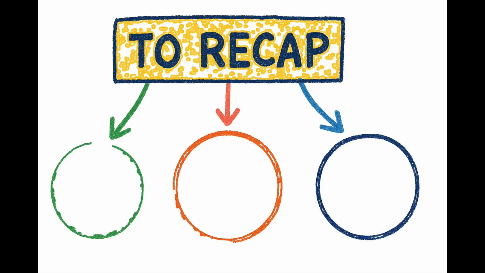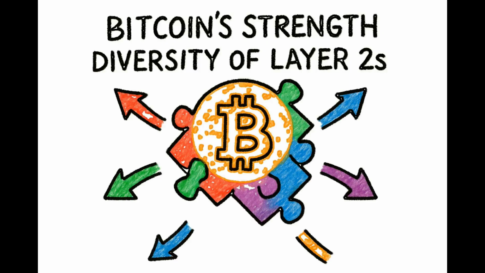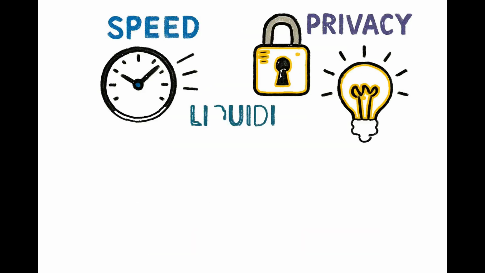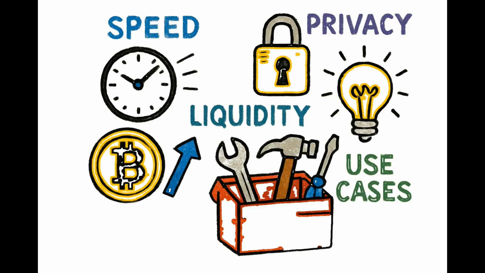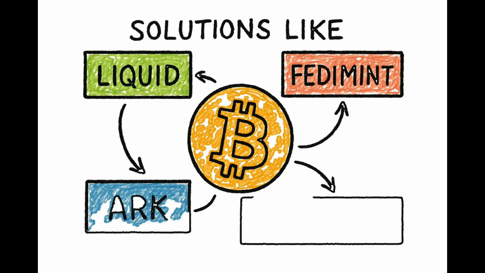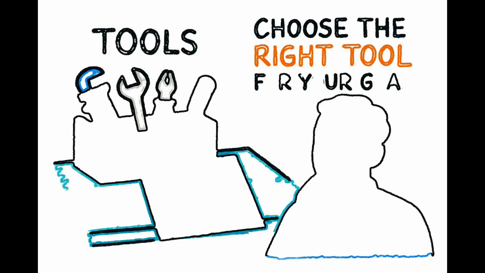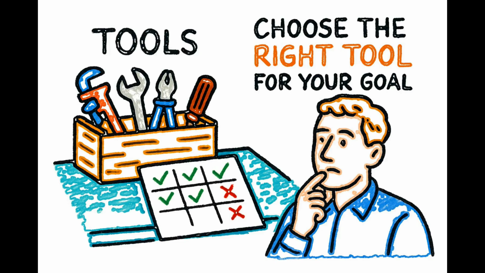So, to recap the key takeaways here, the diversity of layer 2s is Bitcoin's strength. Speed, privacy, liquidity, and use cases all differ, giving us a rich toolbox. Solutions like Liquid, Fedimint, Arc, and Statechains each offer incredibly powerful and unique features that expand what's possible with Bitcoin. And using a quick comparison like we just did helps you choose the right tool for your goal.